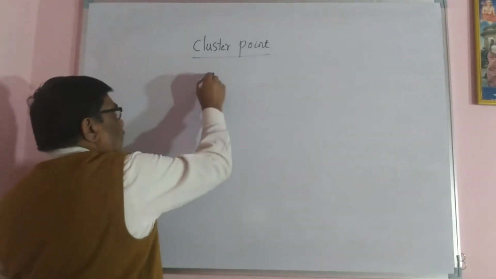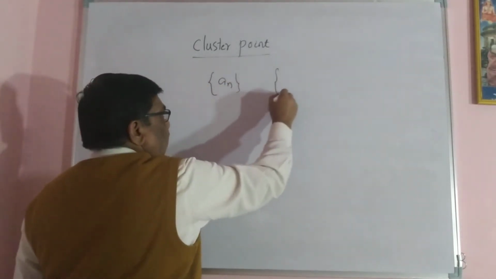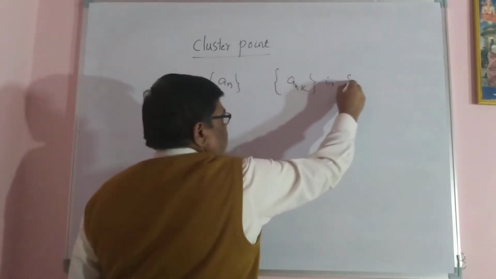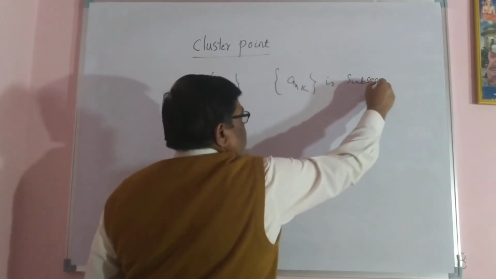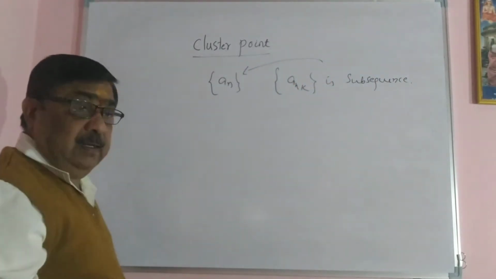Suppose an is any sequence and ank is a subsequence of this an.